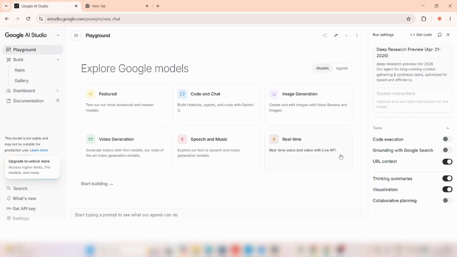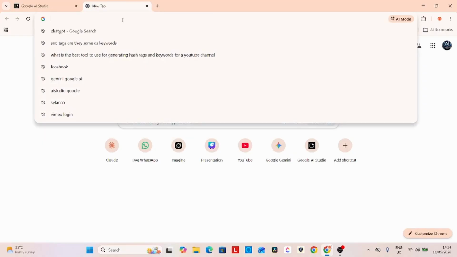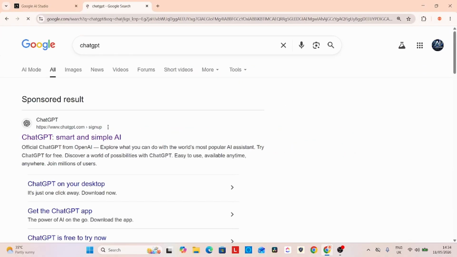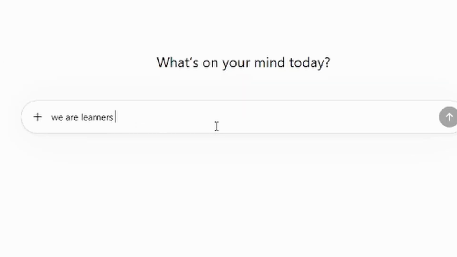We have some other AI tools that are going to help us learn anything that we are learning. So we can actually go to ChatGPT and tell ChatGPT what we want to do. So let's go to ChatGPT. Let's say I want to learn. We are learners that came together to learn AI, to learn how to use AI tools.